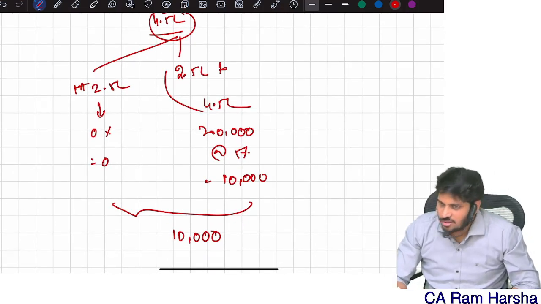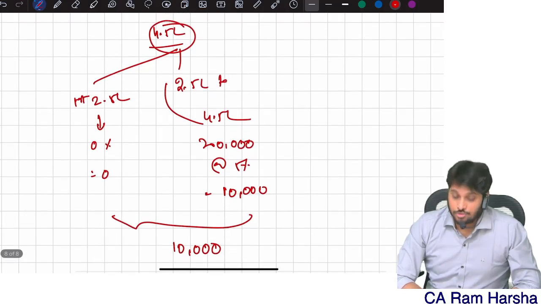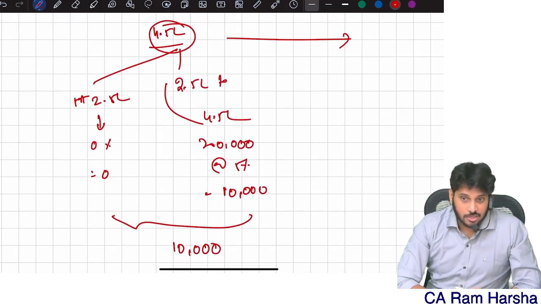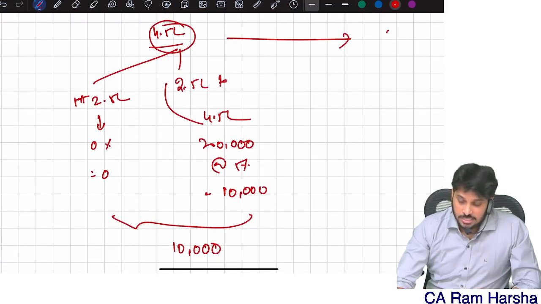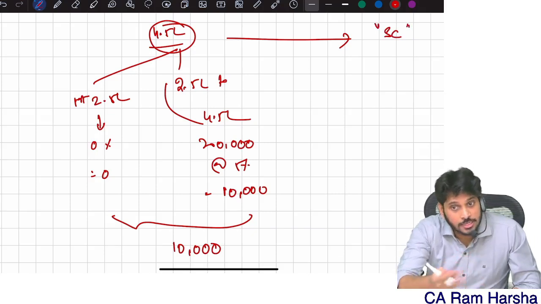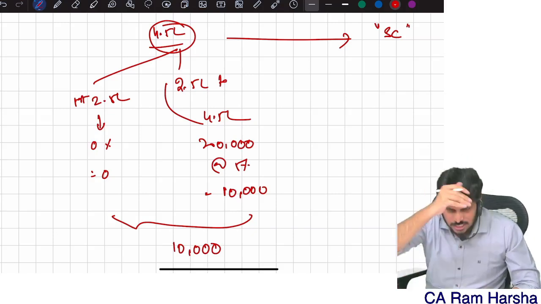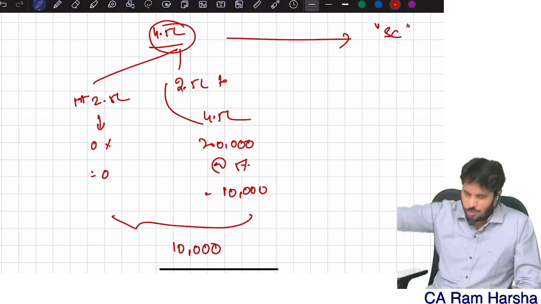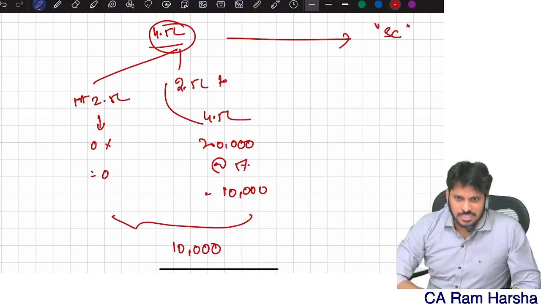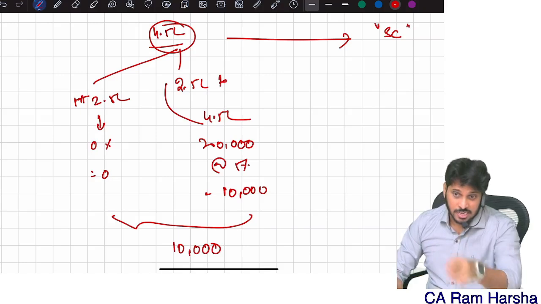Next, suppose this person is not a normal citizen. This person is a senior citizen. He has already completed 60 years of age as on 31st March. He is 64 or 65, for example, or has just completed 60 years of age. Tomorrow, 1st April, is his 61st birthday, which means 31st March 60 is over, so he is a senior citizen.